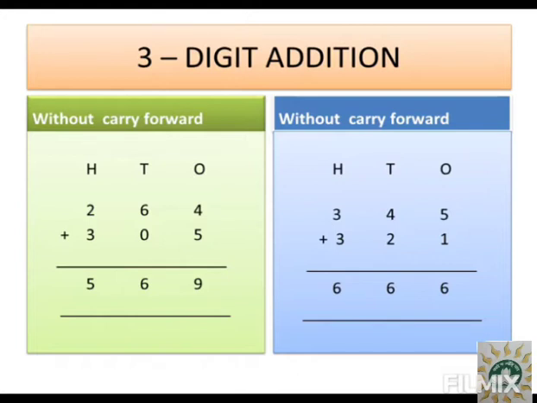In the green box you have 264 and the next number is 305. So in the ones place you have 4 and 5. So we will start adding with the ones place number. So 5 added to 4 we have 6, 7, 8, 9 and the number 9 is written under ones place.